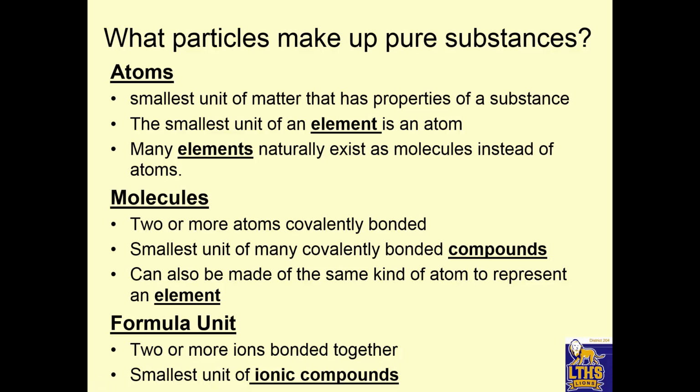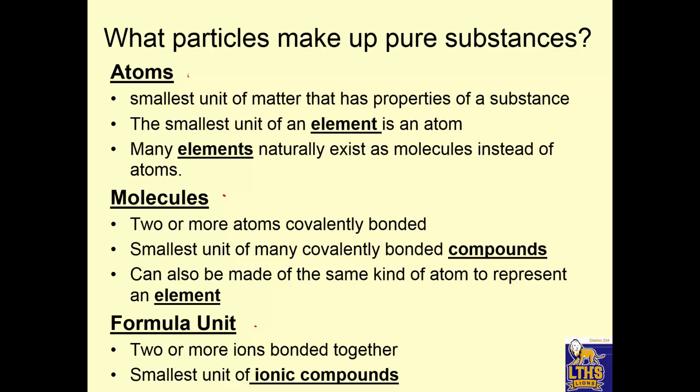Okay. All right. So make sure to get these pieces of information down in your notes so that you have some definitions. But what makes up pure substances? The 3 kinds of smallest particles we talk about that make up pure substances are atoms, molecules, and formula units. Okay. So an atom is the smallest unit of matter that has properties of a substance. Okay. An element's smallest part could be an atom. And then some elements chemically bond their atoms so they exist as molecules.